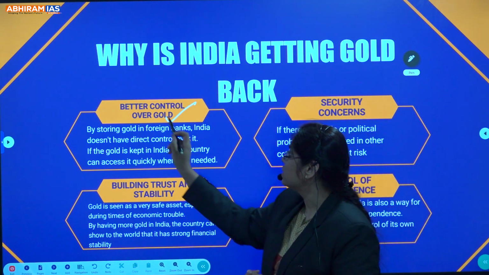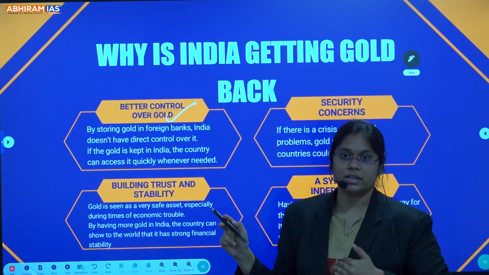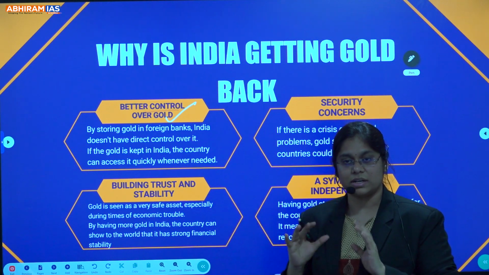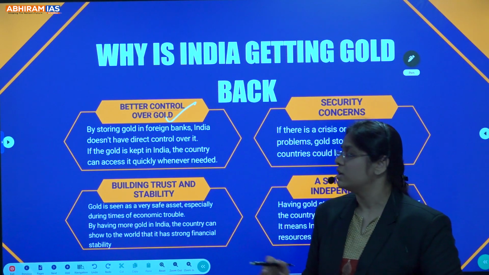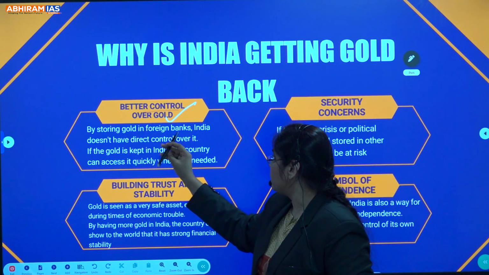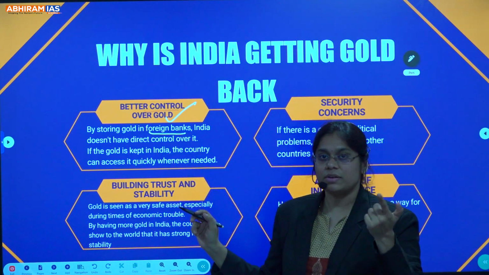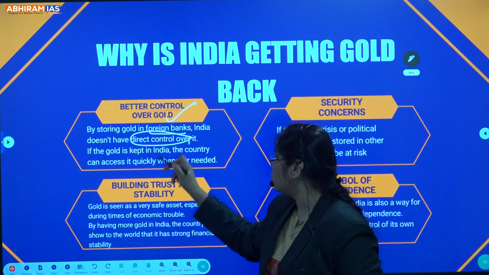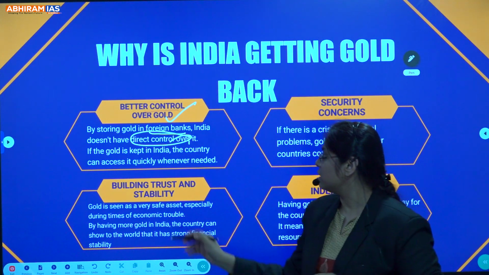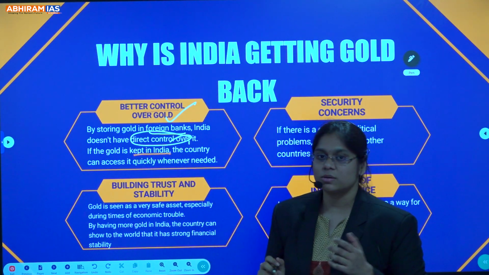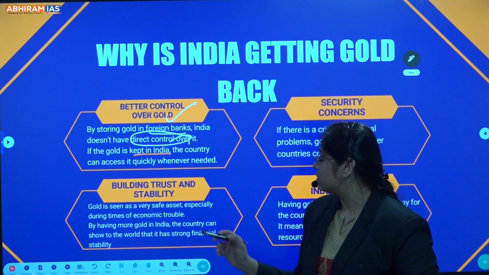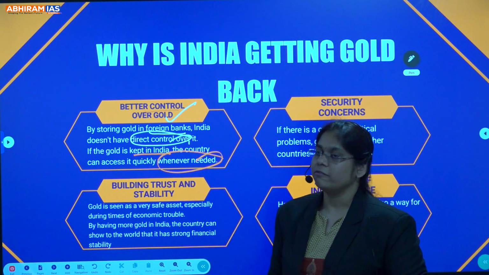By storing gold in foreign banks, India doesn't have direct access or control over it. That is why it is bringing the gold to India, so that quick access is available whenever we need it.